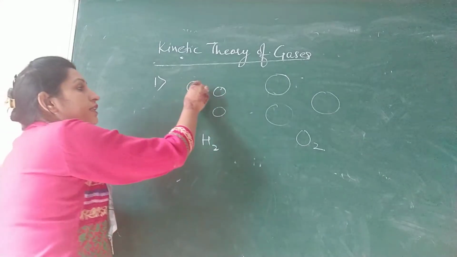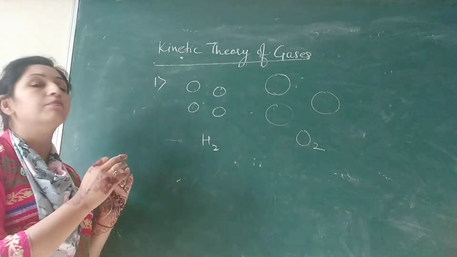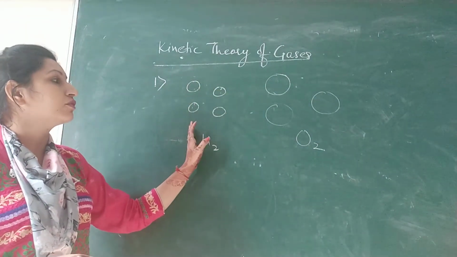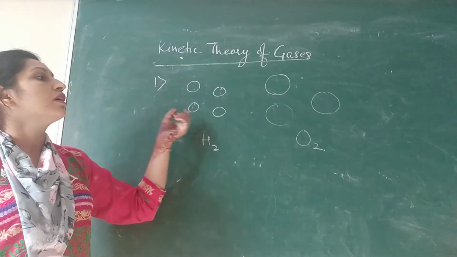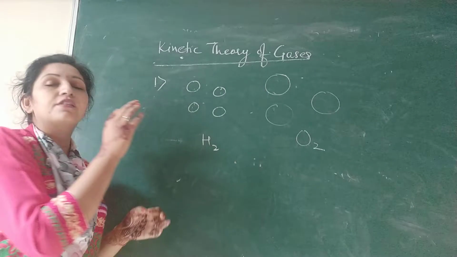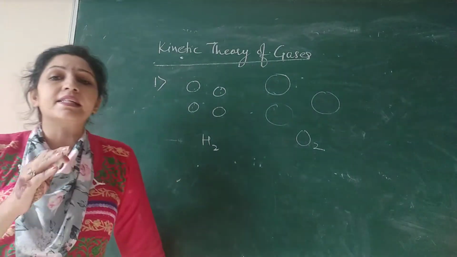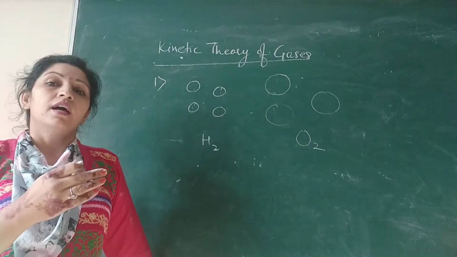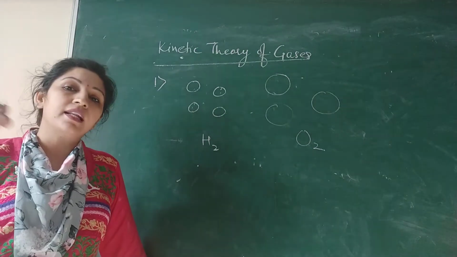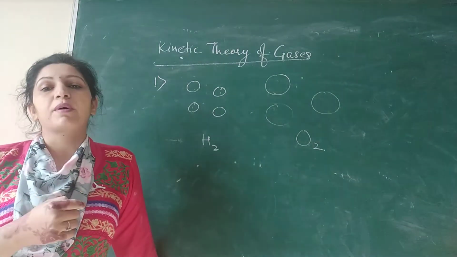After that, these molecules are not at rest. They are in continuous random motion. And moreover, what about the size of molecules? The size of molecules is smaller than the distance between the molecules. Their size is very, very small, like a dot. You all must have seen dust particles through a narrow opening. At your home, there must be some place with a narrow opening. Just look at the sunlight coming through that narrow opening, and you can observe the dancing dust particles.